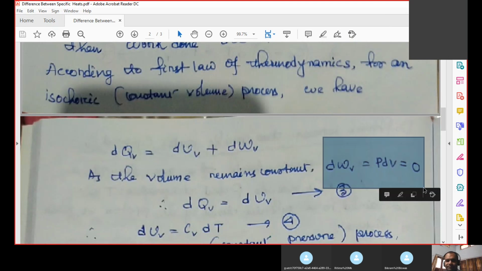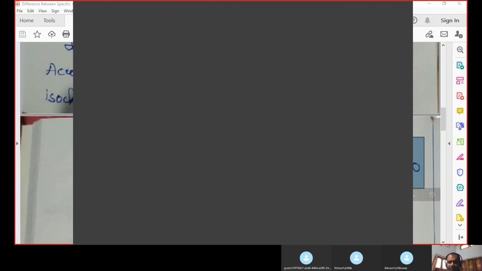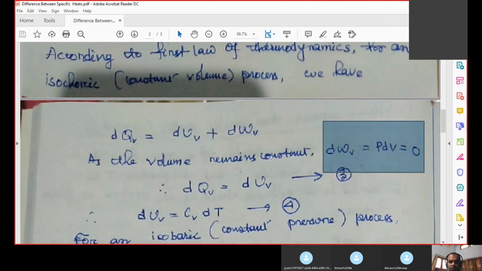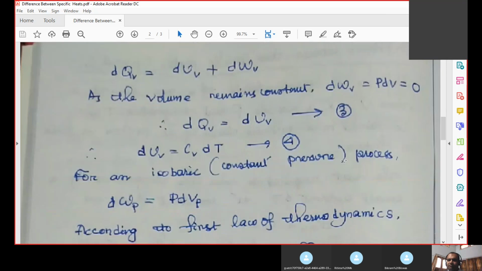You have understood this? So if the volume remains constant, then what is the change in volume? The change in volume is 0. Because from differential equations in mathematics, we have learned that if something is constant, then its rate of change, or its change, is 0. Therefore dwv is equal to p dv is equal to 0. That means dv equals 0. If volume is constant, dv is 0, that means dwv is 0.